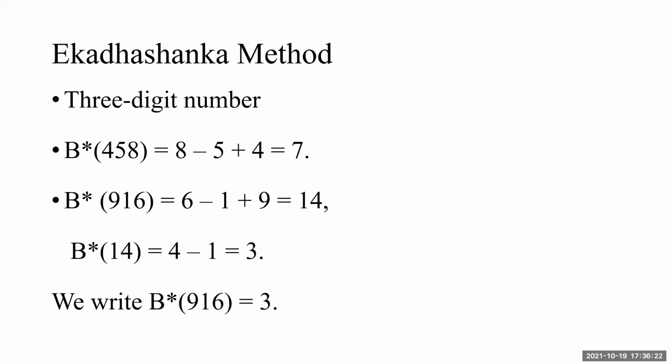B star 916. Again, I said don't ignore 9 because the base is 11. 6 minus 1 plus 9 is 14. Now 14 is greater than 11. Our base is 11, so I need to calculate the Bijanka, the Ekadashanka to be very clear, of 14: 4 minus 1. The answer is 3. So the final answer for 916 is 3.